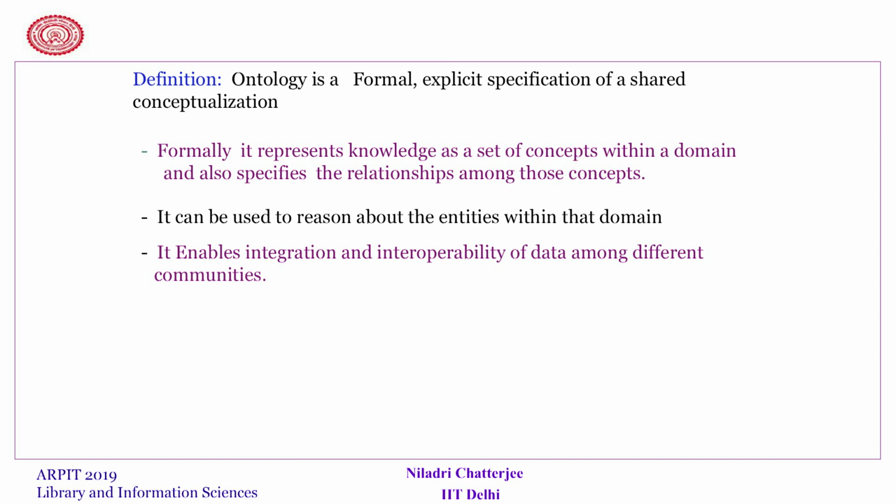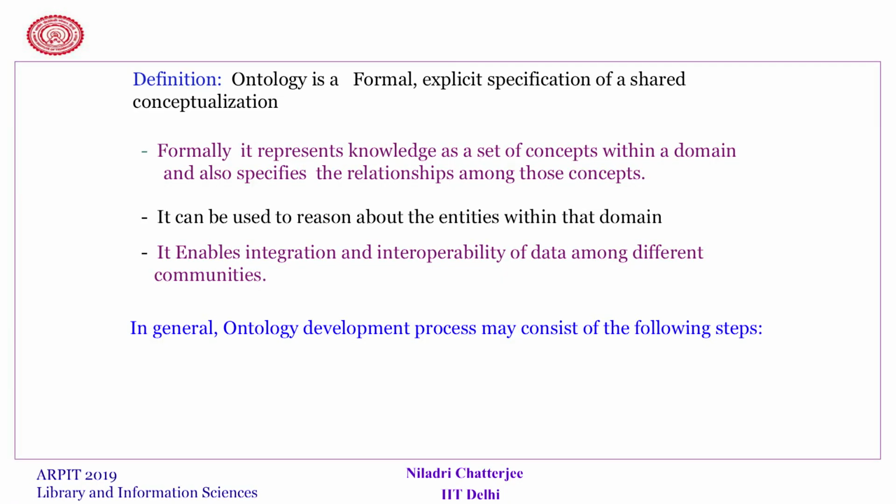It enables integration and interoperability of data among different communities. What does it mean? Suppose we have a domain of artificial intelligence and teaching in IIT Delhi. Somebody from outside, say the government or a ministry, wants to know what is going on there. They can come to this ontology, and by traversing they can find the information that they are looking for.